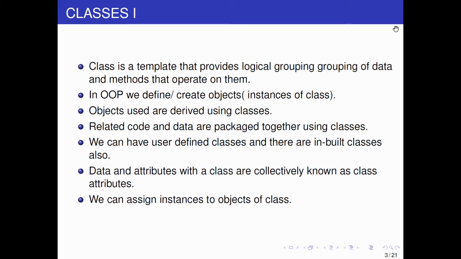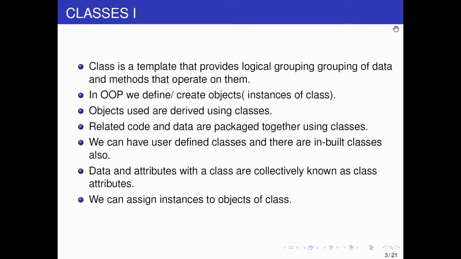So in object oriented programming we define or create objects. Okay, so in class actually we will create objects, instances of class. Object used are derived using classes. Okay, so the object you will use will be derived using classes, and related code and data are packaged together using classes. So these are information, just read it and we'll see the program. So we can have user defined classes and there are inbuilt classes also. Okay, so we can have the user defined classes or inbuilt classes also.